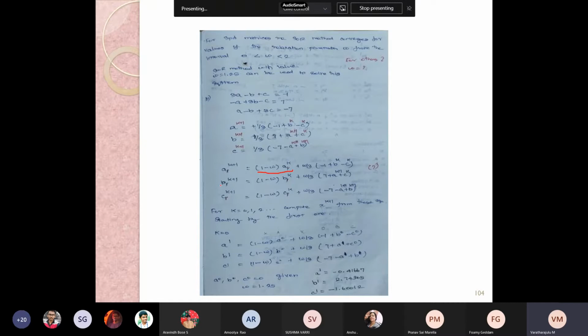Since we were aware of the solution method of Gauss-Seidel, where we did the same updation, we calculate b. Once b is known, these two values, a and b, are given as input for calculating the c value. And along with omega, the newer coefficient also has to be included, that is 1 minus omega into ak.